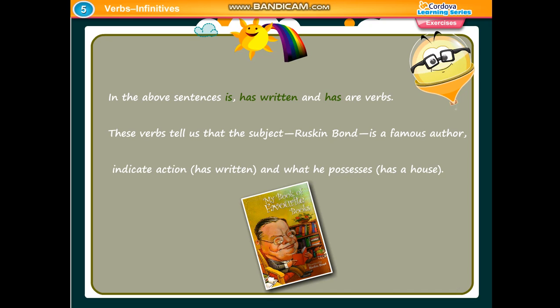These verbs tell us that the subject, Ruskin Bond, is a famous author, indicate action, has written, and what he possesses, has a house.